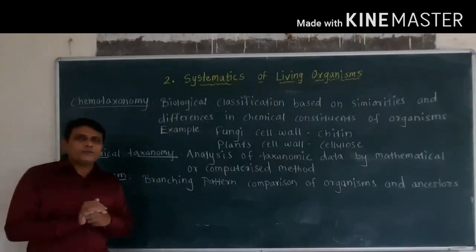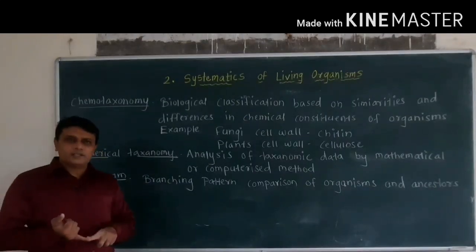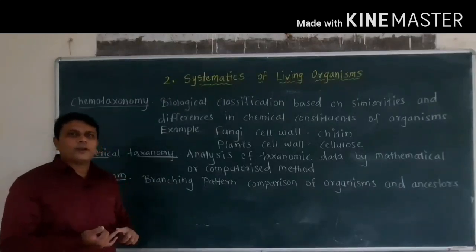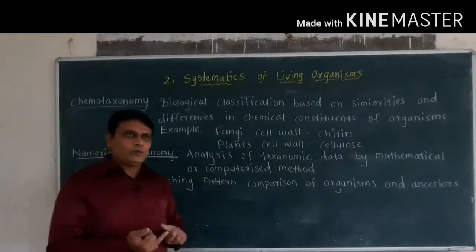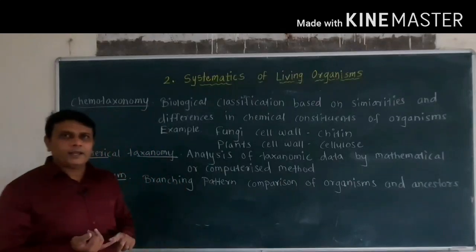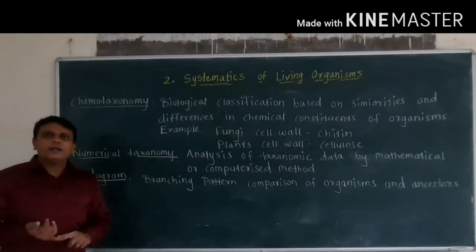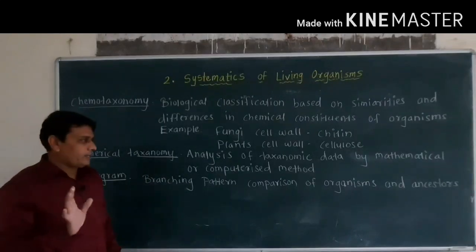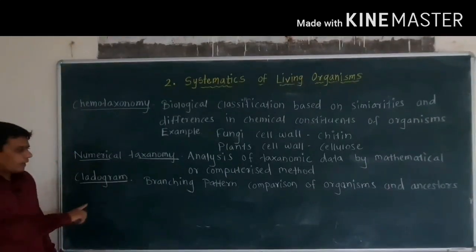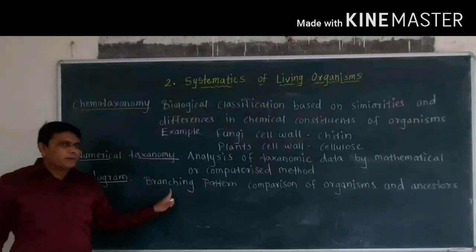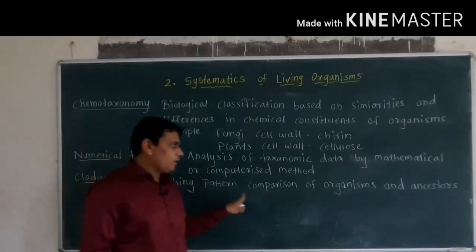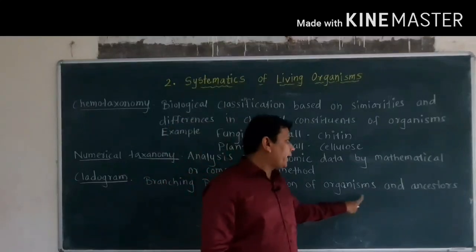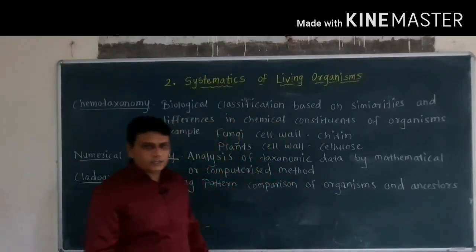In the 3 domains of life we have seen that there is a common ancestor, and from this common ancestor different groups of organisms have evolved, like bacteria, then archaea and eukaryota. So cladogram is a branching pattern in which there is comparison of organisms and their ancestors.